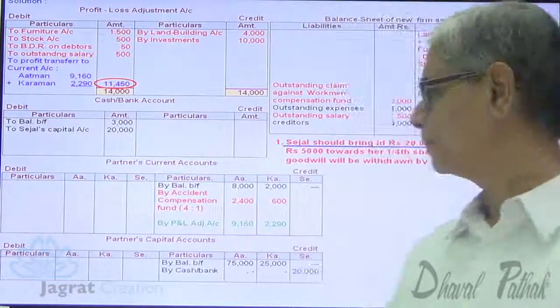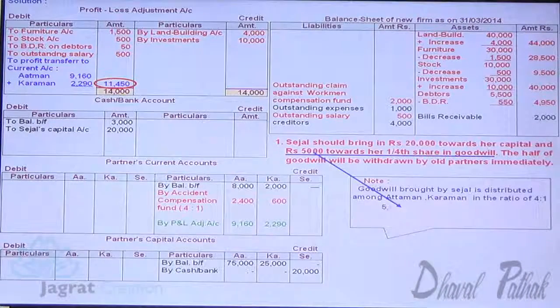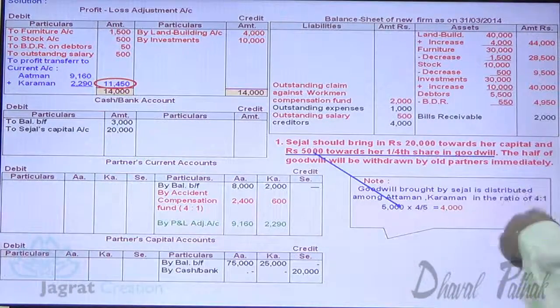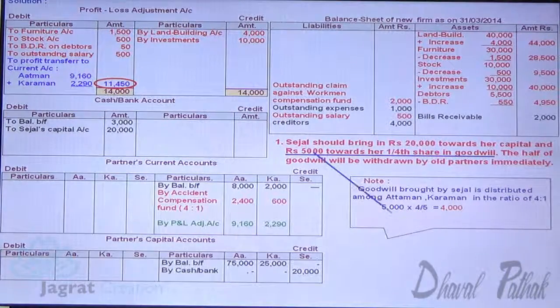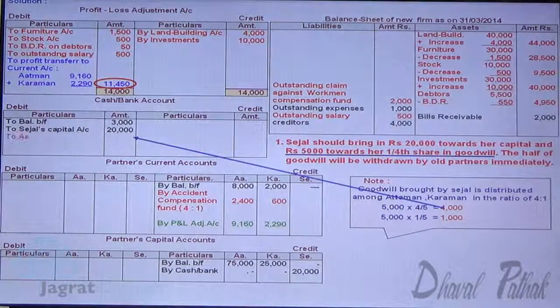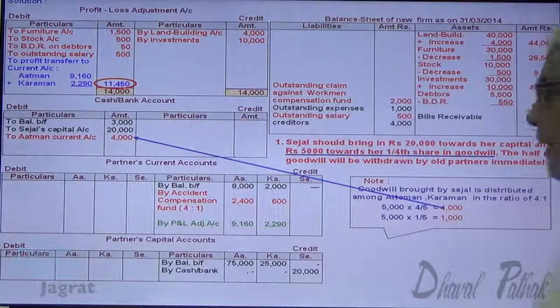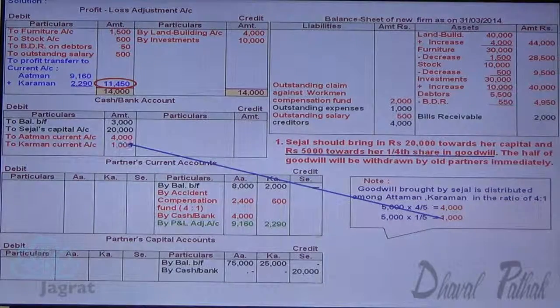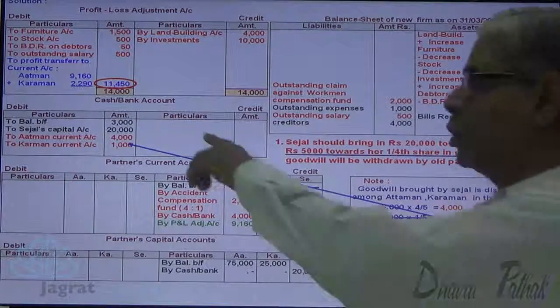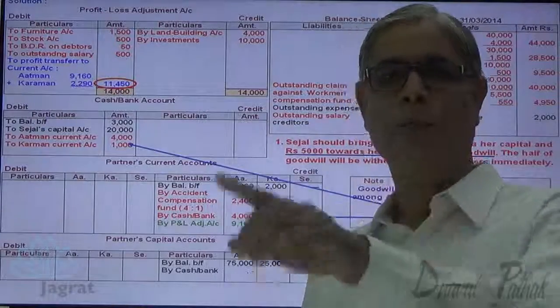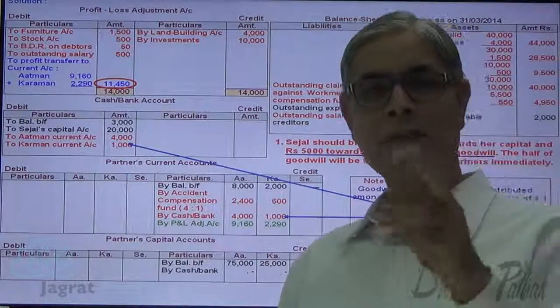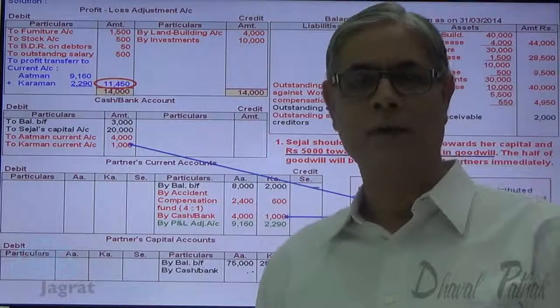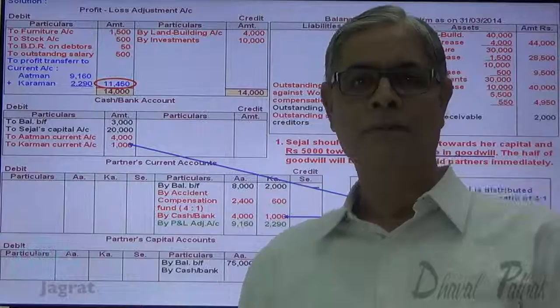Look at the working. Now 5,000 into 4/5, 4,000 Atman will get. 5,000 into 1/5, 1,000 Karman will get. So here, cash and bank account debit to Atman capital account, cash and bank account debit to Karman capital account. So 5,000 rupees are brought by new partner Sejal, and the amount is credited to the capital account of Atman and Karman in the ratio of sacrifice, that is 4:1.